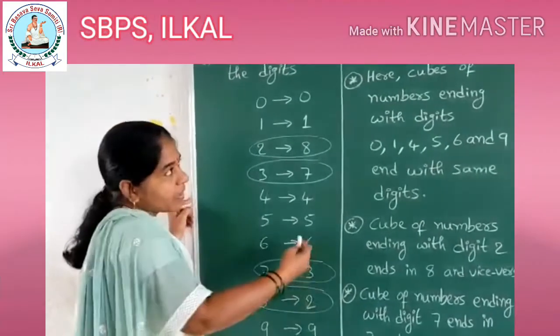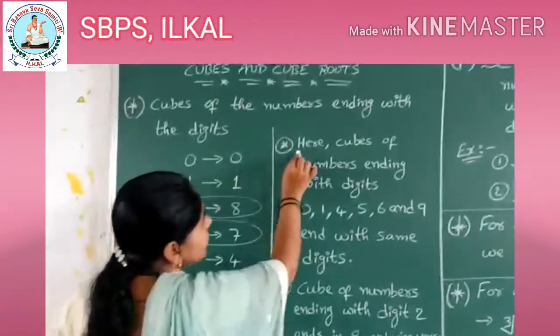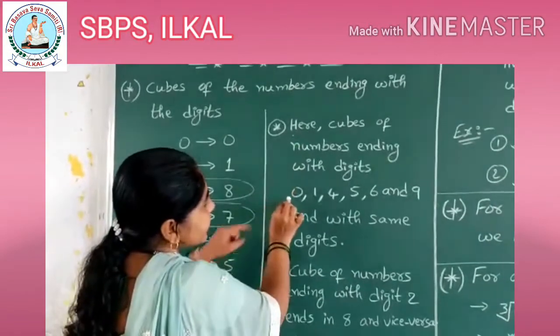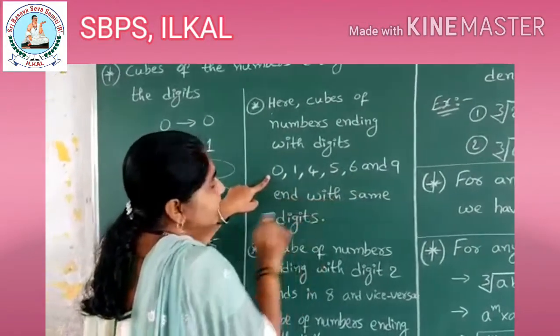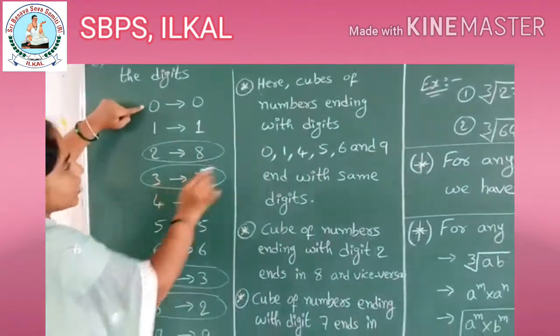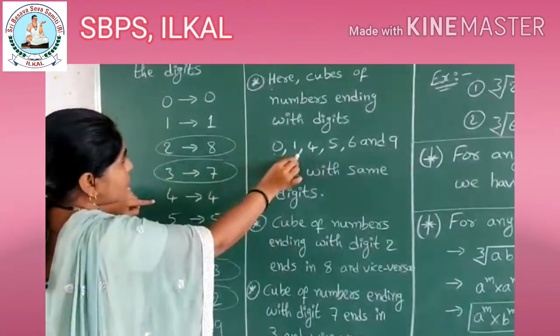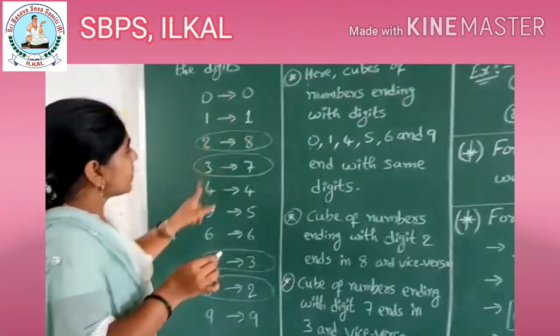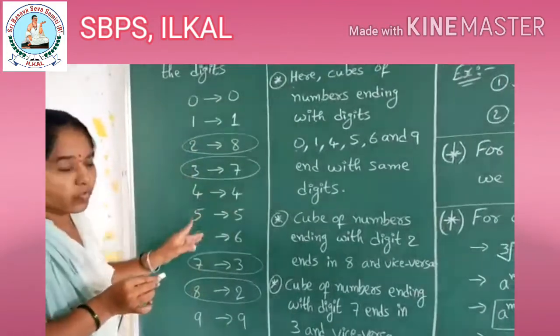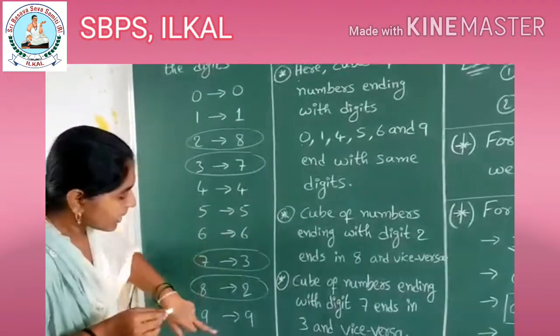Here, cubes of numbers ending with the digits 0, 1, 4, 5, 6 and 9 end with the same digits. Observe here: 0, 1, 4, 5, 6 and 9. These terms end with the same number, is it? 4 ends with 4, 5 ends with 5, 6 and 9.